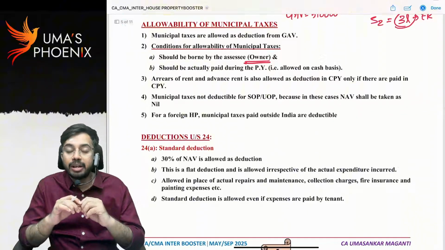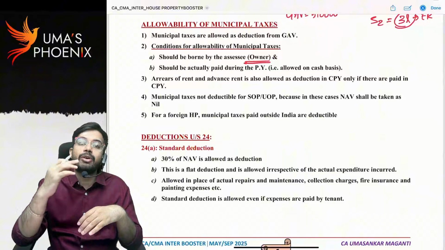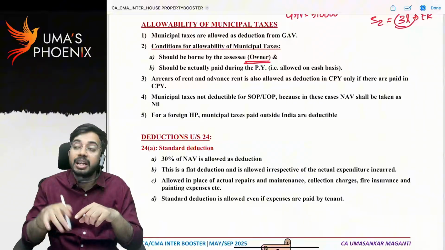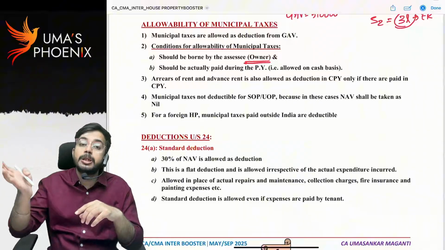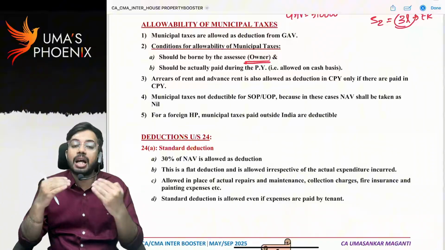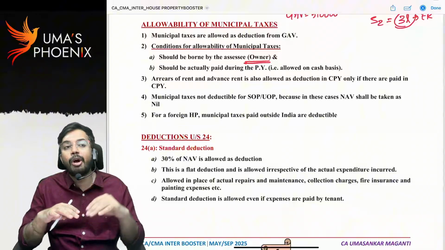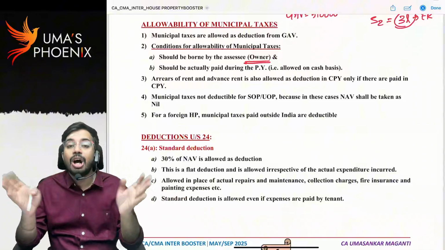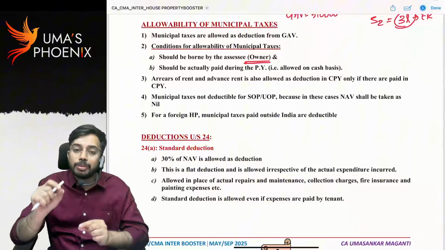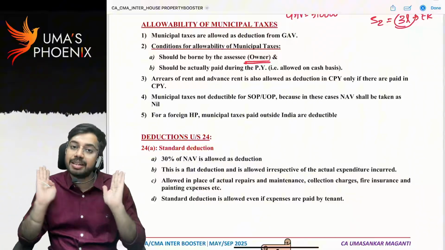Another important point: last year's municipal taxes paid in the current previous year are allowed as deduction in the current previous year. Even next year's municipal taxes, advance municipal taxes, are also allowed as deduction in the current previous year because they are paid in the current previous year. So very simple, whether municipal taxes belong to earlier years, future years or the current previous year is not at all relevant. What is relevant is how much municipal taxes are paid in the current previous year. Only those will be allowed as deduction.